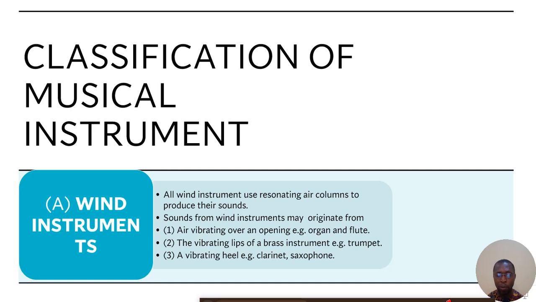An example of such instruments is the flute. You have to blow wind into it for it to give you sound. Blowing wind into it resonates or vibrates the air in the column of the flute for us to hear the sound. Aside from the flute, we have the trumpet, the saxophone, and the clarinet.